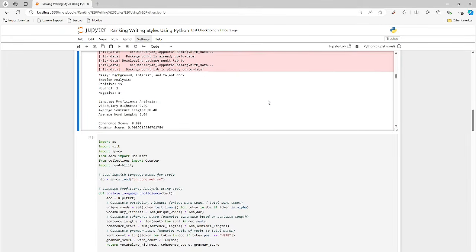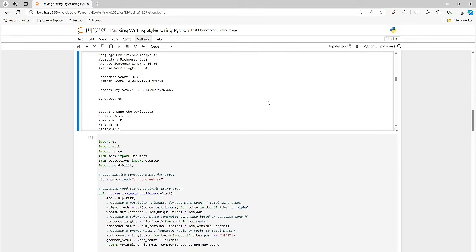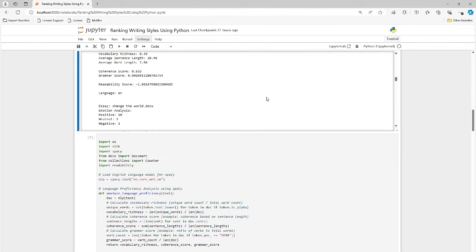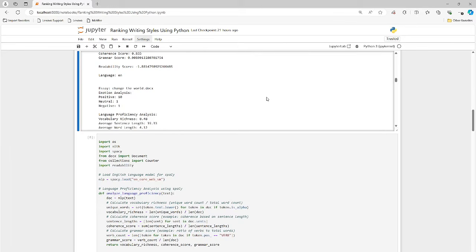Okay, we have the first essay here. We have the richness score, average sentence length, average word length, coherence score, and grammar score, 0.9 out of 1.0. So very well written. Readability score, negative 1.8. That's a little bit concerning, but that's fine. And the language is English.